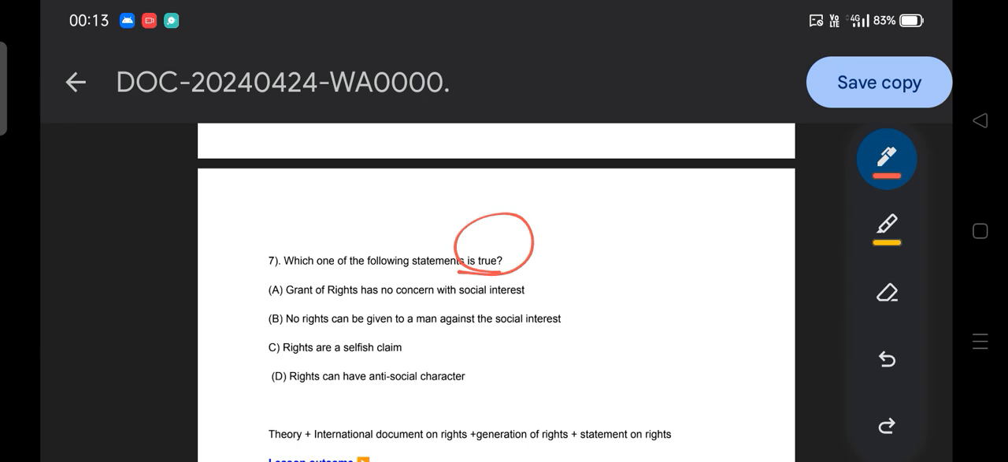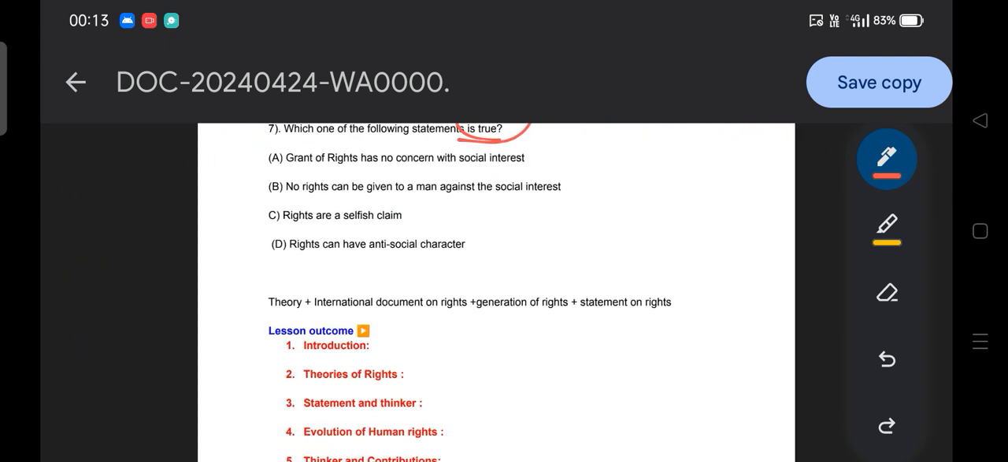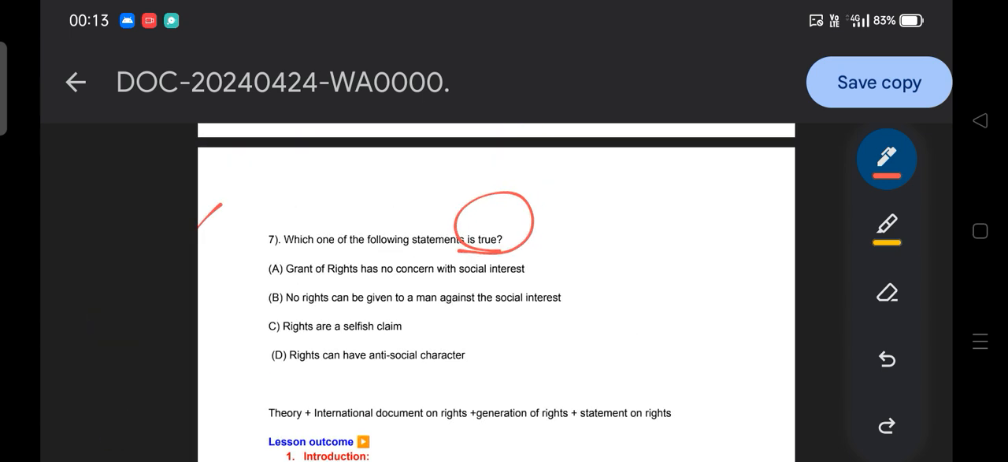What we notice from here is that we have to focus not only on the factual information, but also on the conceptual part of the concept of rights, because the topic itself is the concept of rights. So option A is basically B. You can eliminate it, because grant of right has no concern with social interest. No, rights can only be exercised within the society. So that's why it's incorrect.